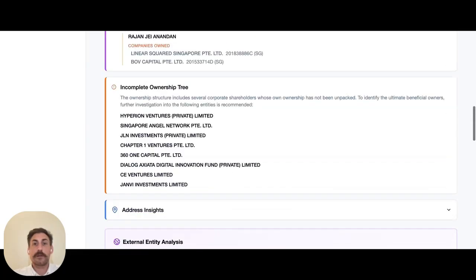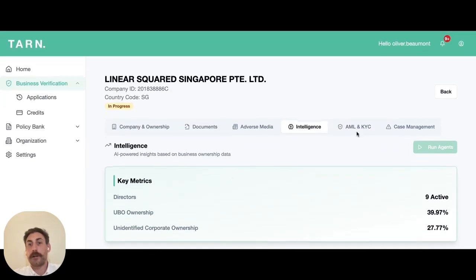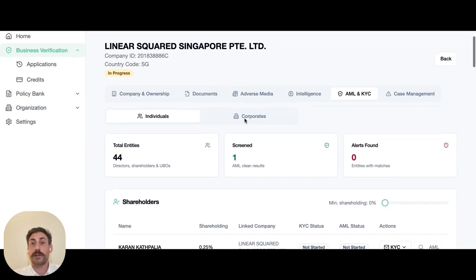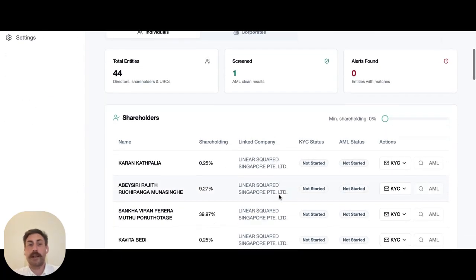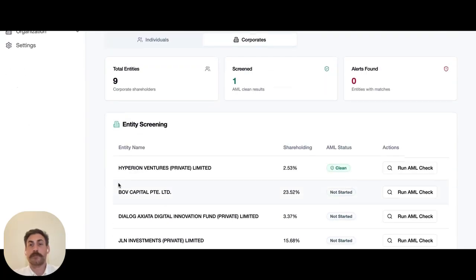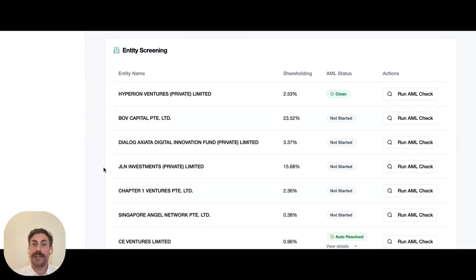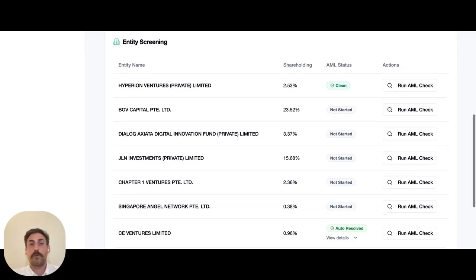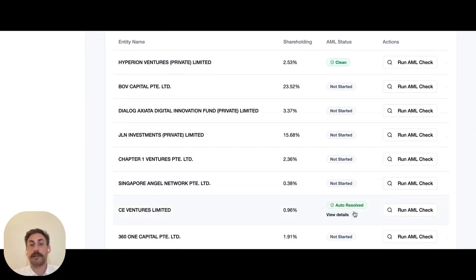Now, I shared that you need to do AML and KYC, and we orchestrate that journey through our partners as well. So here you can identify and perform KYC and AML on all the individuals and all the AML checks on the corporates. That's all well and good. Again, very normal and what you'd expect from a provider. Now, what we actually have is something slightly different.